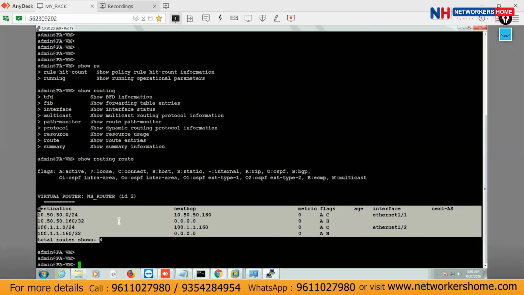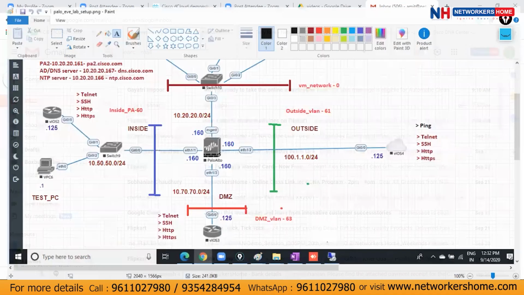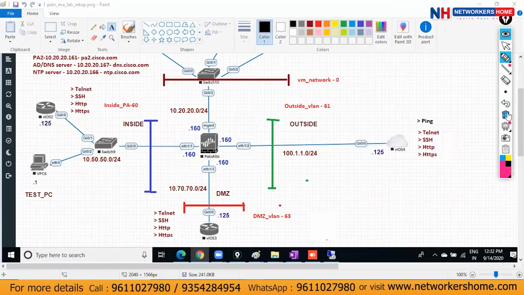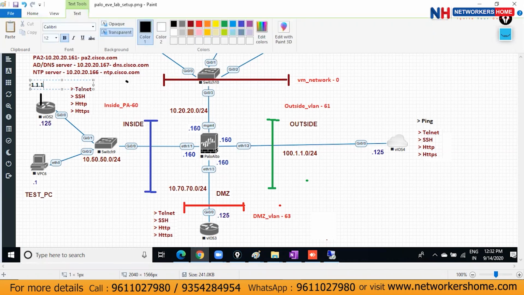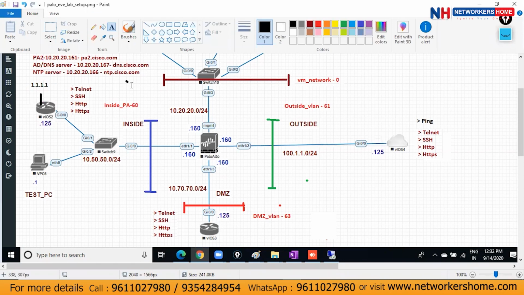So first of all, we have to start with static routing. On this router we will create one loopback here. The loopback will be 1.1.1.1. Let me mention here, one loopback I'm going to create, and the loopback will be 1.1.1.1.